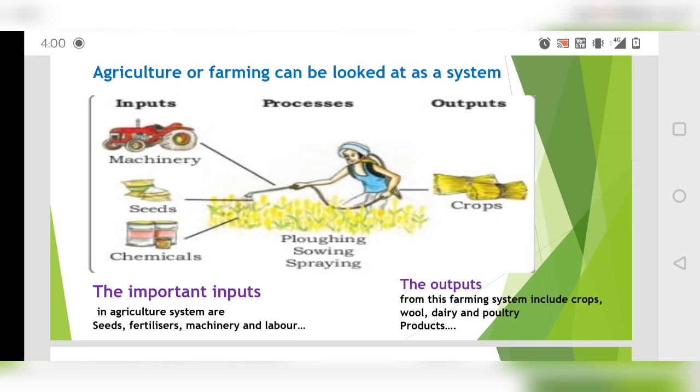Then we talk about processes. Processes: plowing, sowing, tilling the land, spraying, irrigation, all will be known as the processes. And what do we get as an output? Output will be crop. So this is the way we understand agriculture as a system. So it is the farming system.